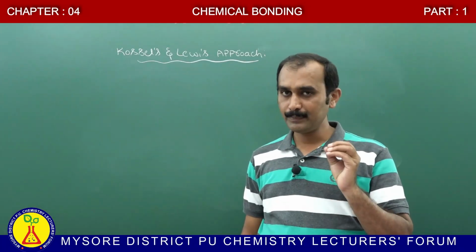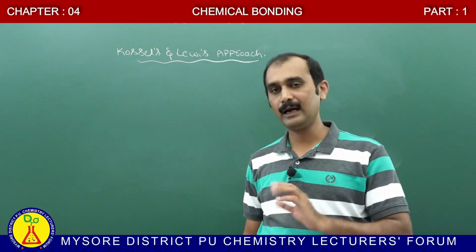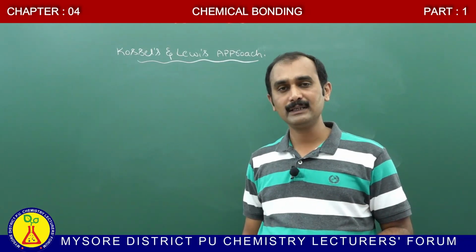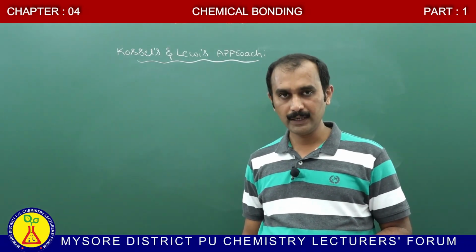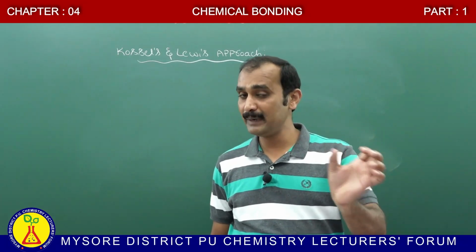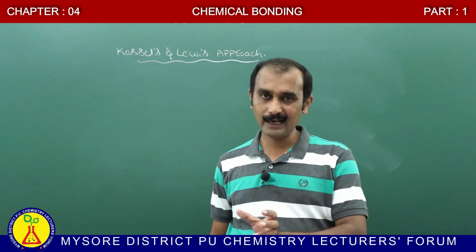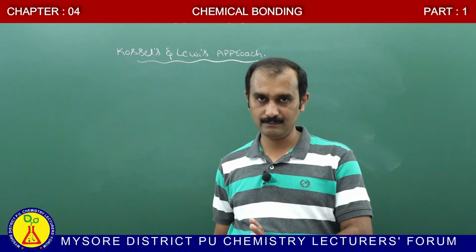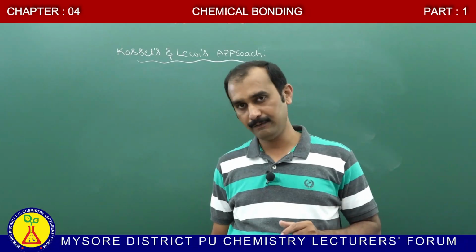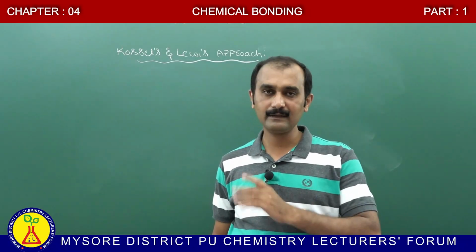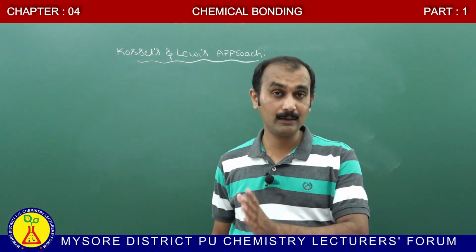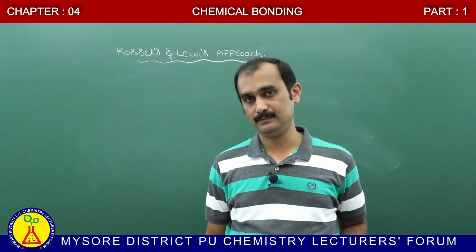Except noble gases, all the atoms present in the modern periodic table are available in a combined state. Noble gases have independent existence, but all other atoms do not. Noble gases are stable because their outermost electrons are completely filled. In the case of other atoms, the outermost electrons are not completely filled, therefore they are not stable.